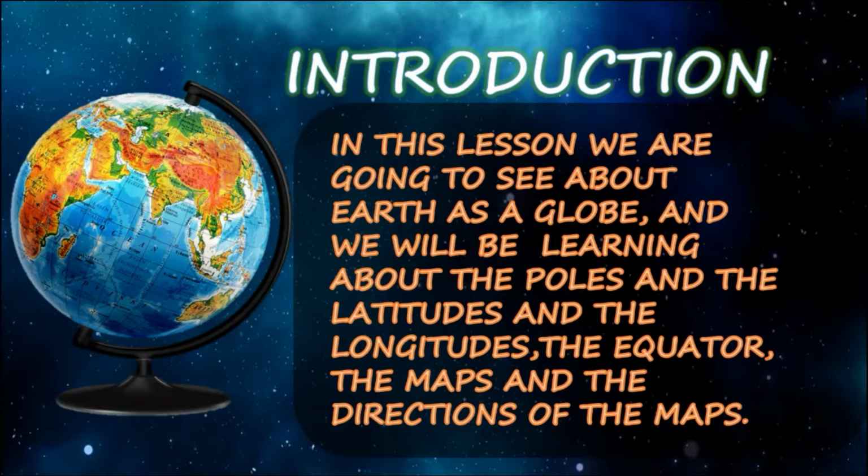We are going to see briefly the latitude and longitude, the North Pole and the South Pole, and how they differ. Yes, let's start our class.